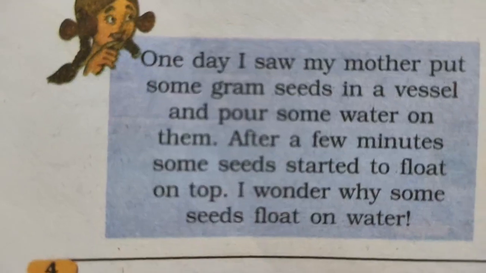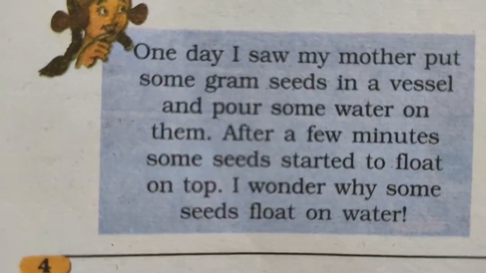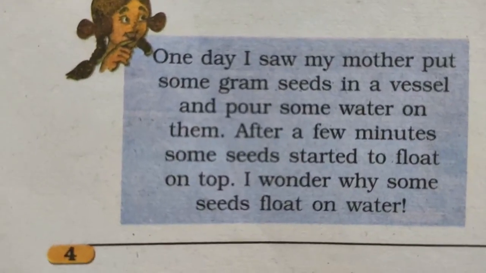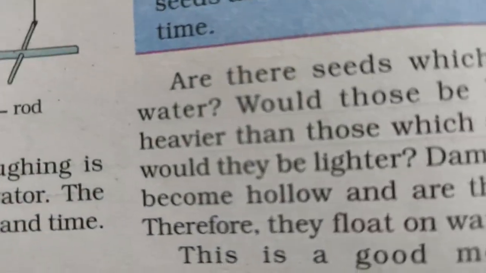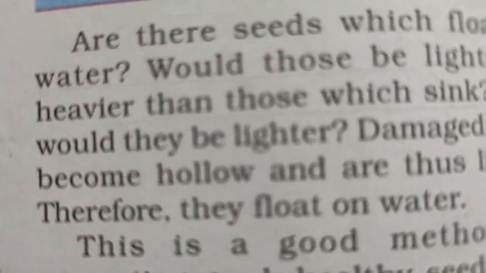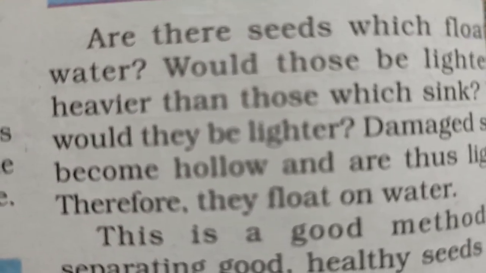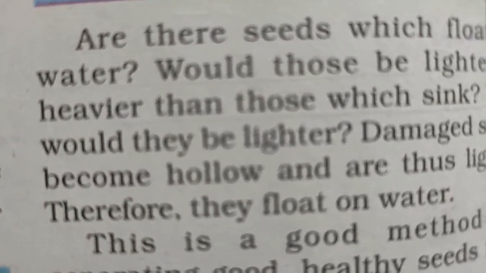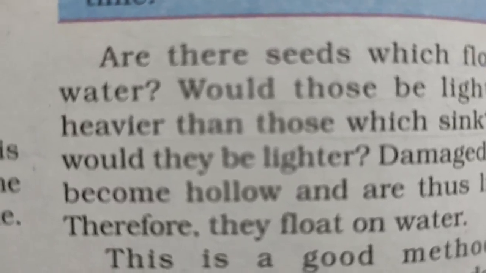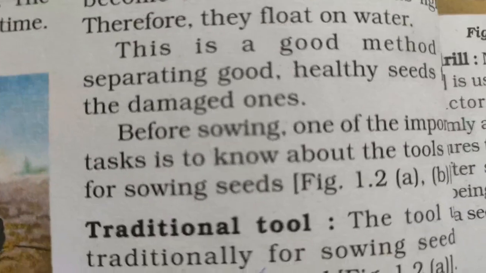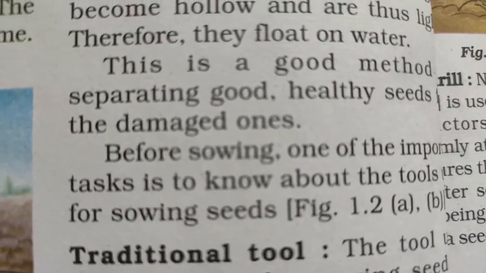After some time, you can see that some seeds are floating on the top. Why do they float? The seeds which are floating are lighter because they are damaged, they have become hollow, and so they float on water. This method is also used by the farmers.